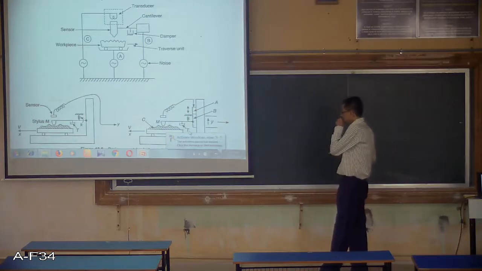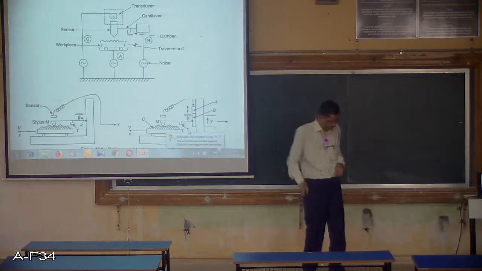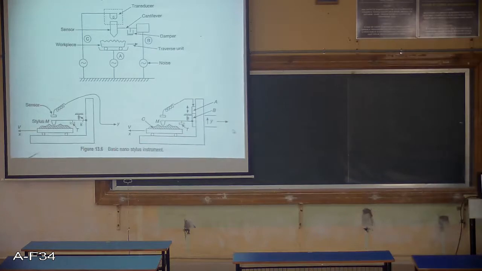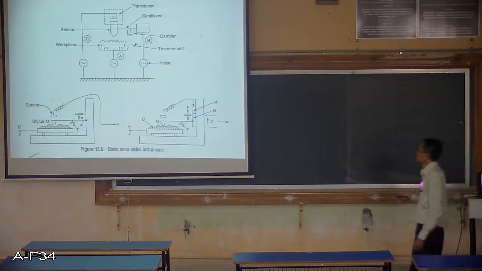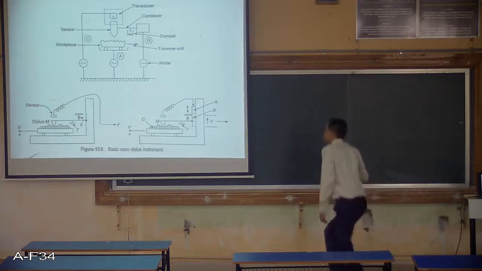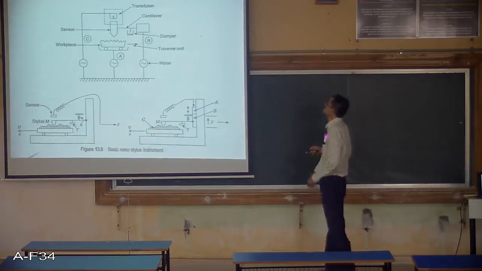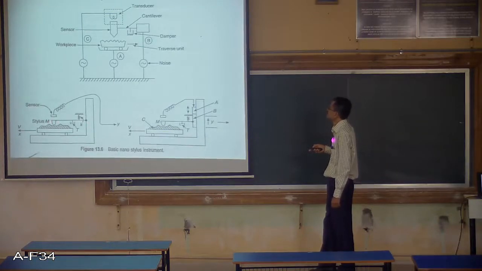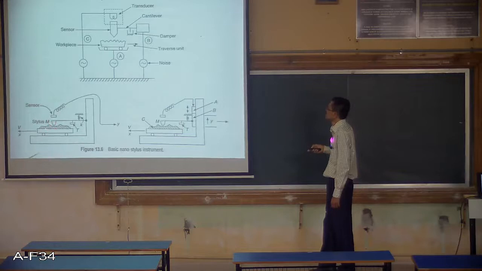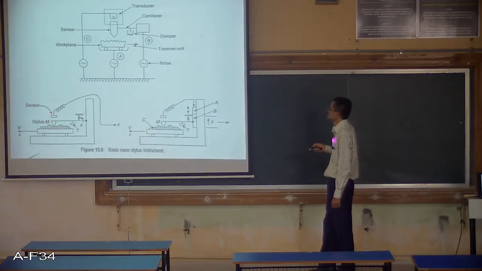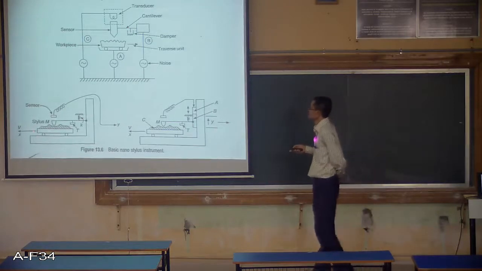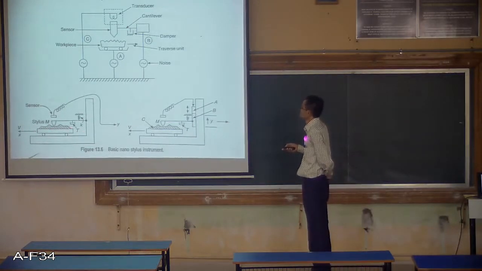Now the same thing has been shown in the second diagram. So this is the sensor and transducer system. Here you can see this is the sensor, and there is a traverse unit along with the workpiece.